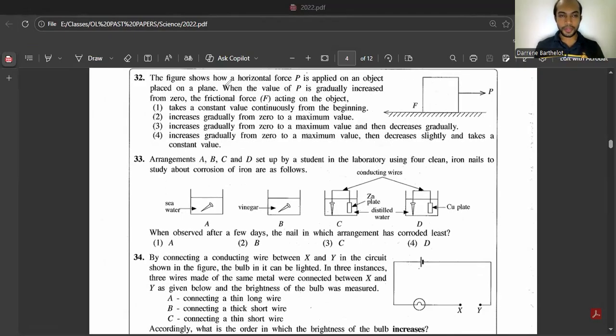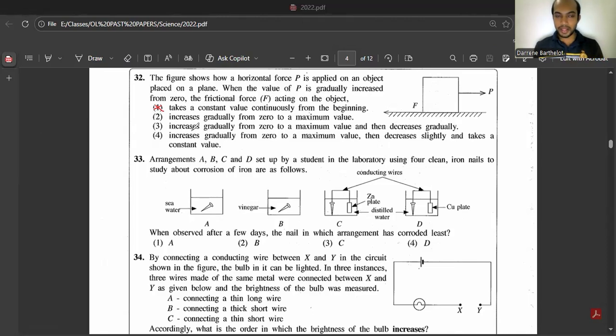Question number 32. The figure shows how a horizontal force P is applied on an object placed on a plane. When the value of P gradually increases from 0, the friction force acting on the object: does it take a constant value continuously from the beginning? No. When you're applying a force, the friction force should also be increasing, right? I will show you a graph at the end of this question, the graph for friction force versus applied force. It's wrong. Second one, increases gradually from 0 to a maximum value. Yeah, that's correct. But after achieving the maximum value, it will decrease slightly and have a constant value.